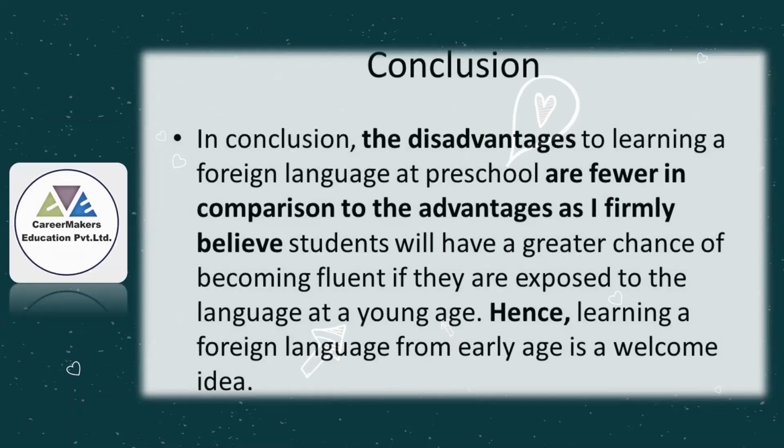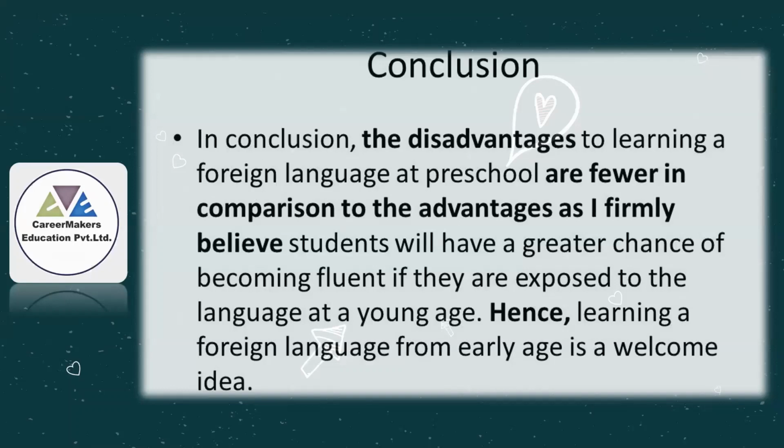Now the conclusion is done. So now we have the structure ready. First was the introduction paragraph, where I added the background statement and my thesis statement. Then it was body paragraph 1. In body paragraph 1, I mentioned the disadvantages of learning a foreign language at early school and supporting ideas as well. And then I switched to the second body paragraph.